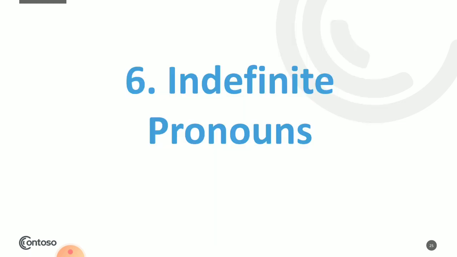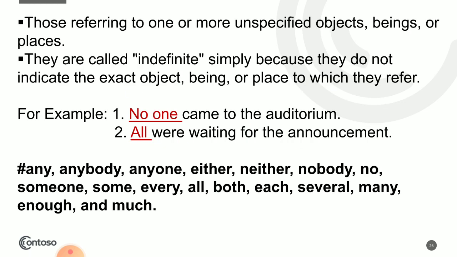All right, let's move on. Indefinite pronouns. Those referring to one or more unspecified objects, beings, or places. They are called indefinite simply because they do not indicate the exact object or the exact being, place to which they refer. Okay, there is nothing definite, it's indefinite.